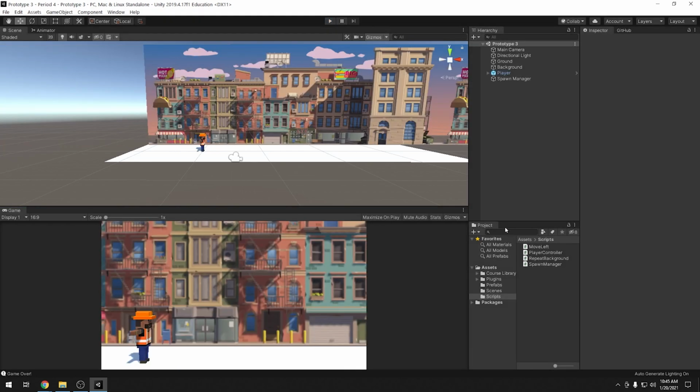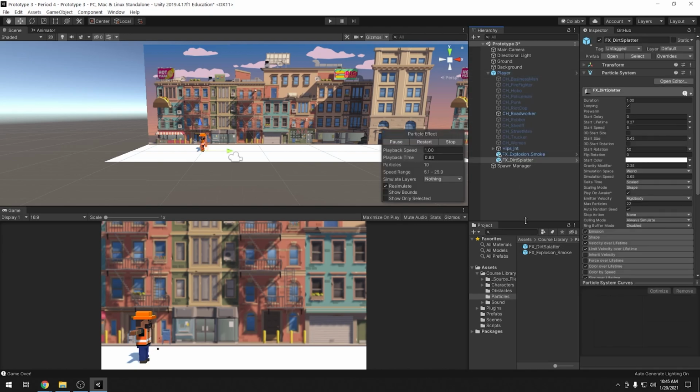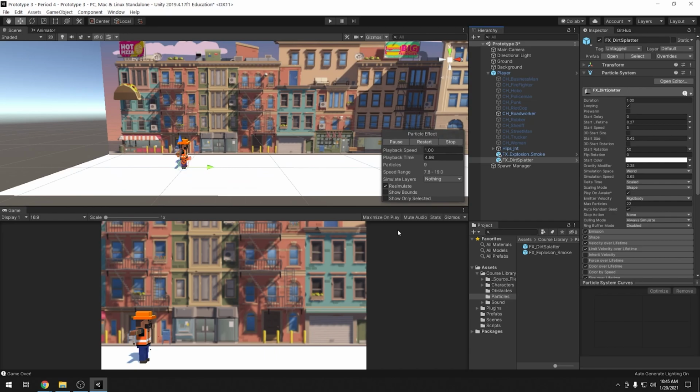And if we go into our course library, we will actually see that under particles, we have an additional particle effect called the dirt splatter. So we're going to take this and drag it onto our player and make it a child of our player again. That way we can actually configure this particle.